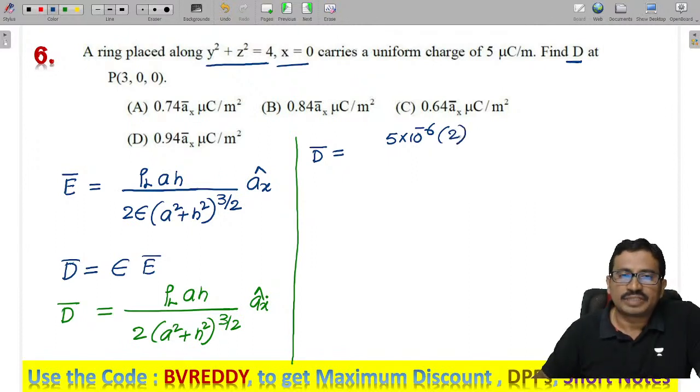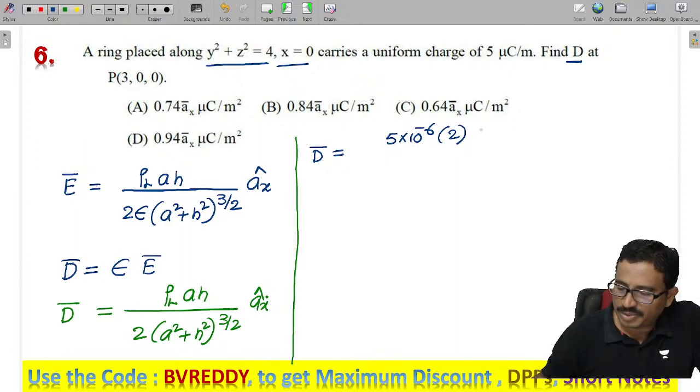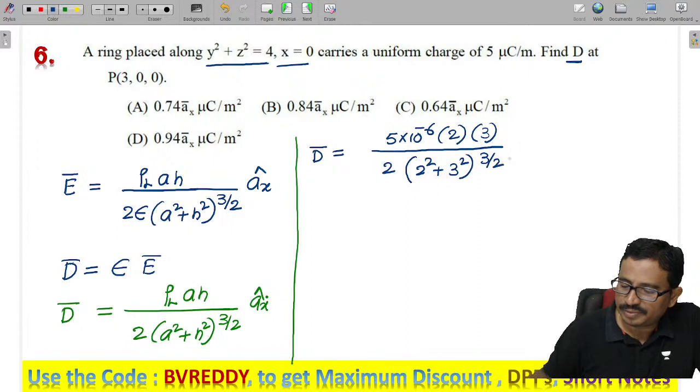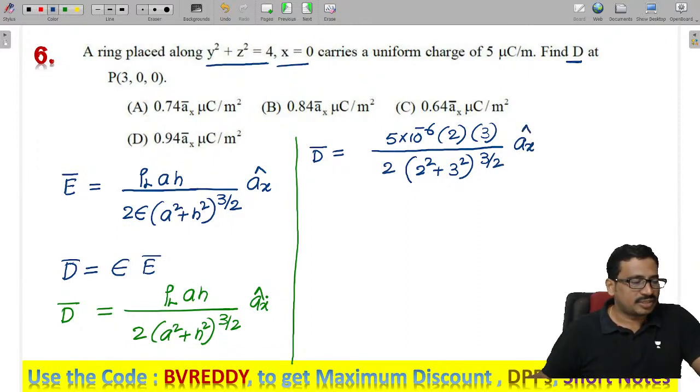And h is the distance from the center of the ring to the point, which is equal to how much here? 3. Center is the origin, and 2 into a square plus h square, that is 2 square plus 3 square power 3 by 2, and the direction is x direction.